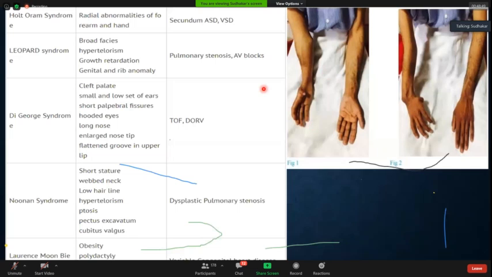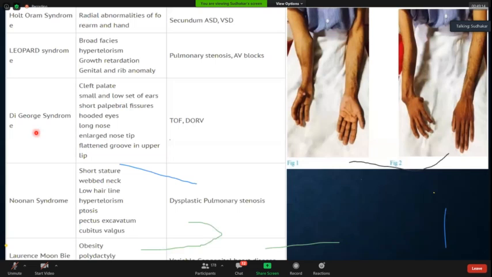The most common cardiac defect is atrial septal defect, but you may get other things like VSD. So this is known as Holt-Oram syndrome. Just remember this. This is one more important thing. Apart from this, you may get something known as Leopard syndrome. Again an important thing where hypertelorism is an important finding. Pulmonary stenosis and hypertelorism are associated.